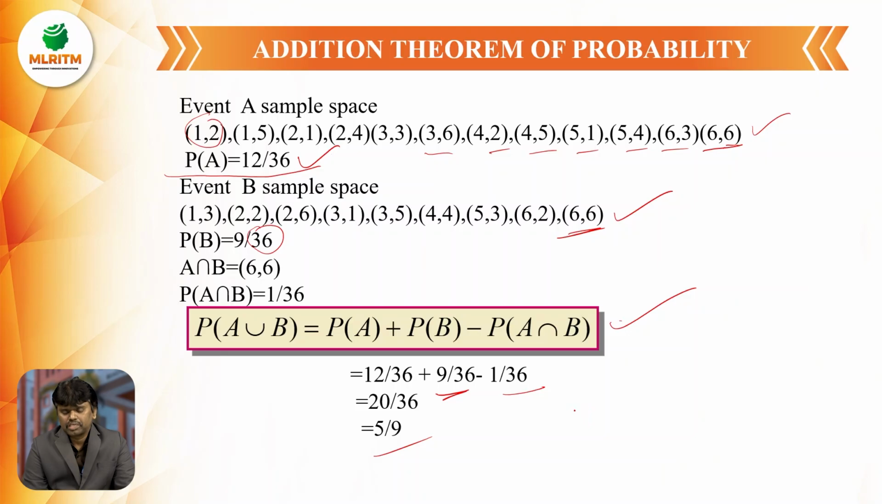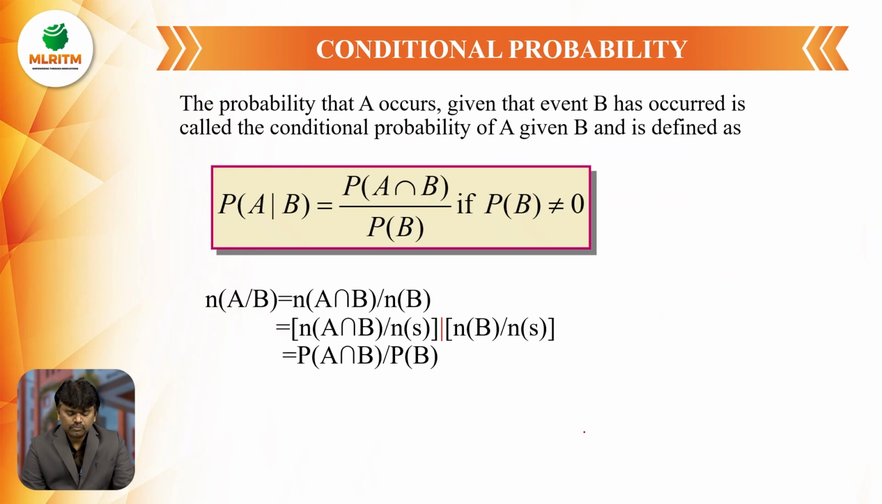So by using the addition theorem, we find the probability of getting sum divisible by 3 or sum divisible by 4. This is one example based on the addition theorem. Next one is conditional probability.